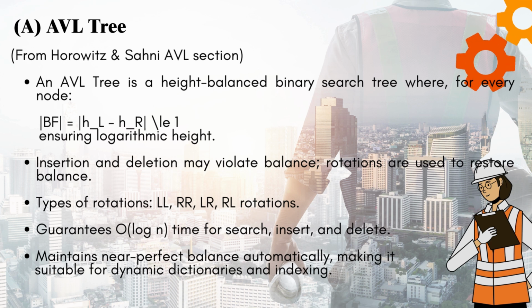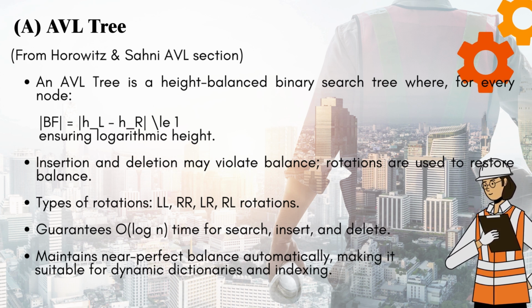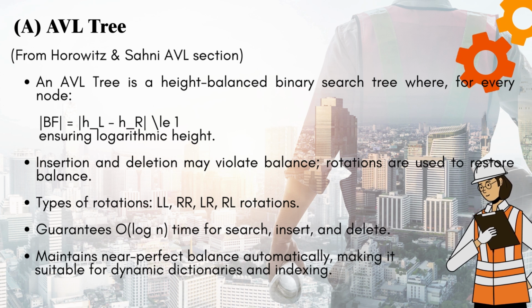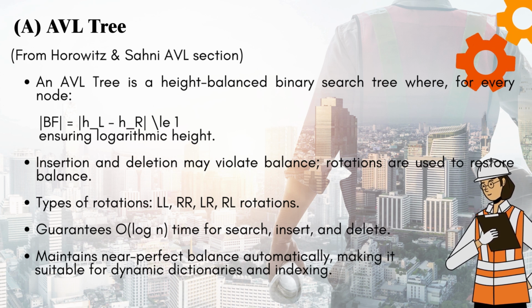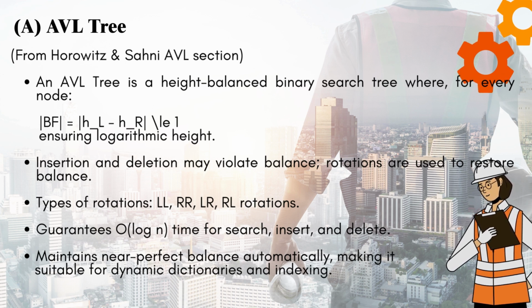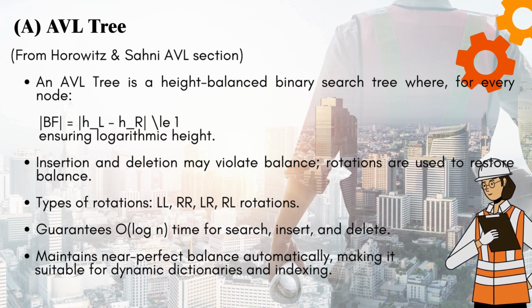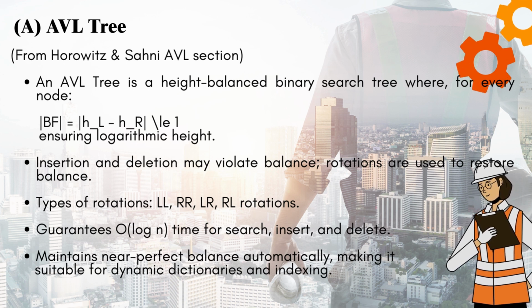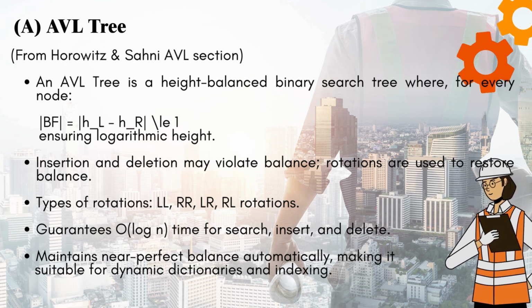An AVL tree is a height-balanced binary search tree where, for every node, the balance factor BF equals the absolute value of H sub L minus H sub R, and it is less than or equal to 1, ensuring logarithmic height. Insertion and deletion may violate balance.